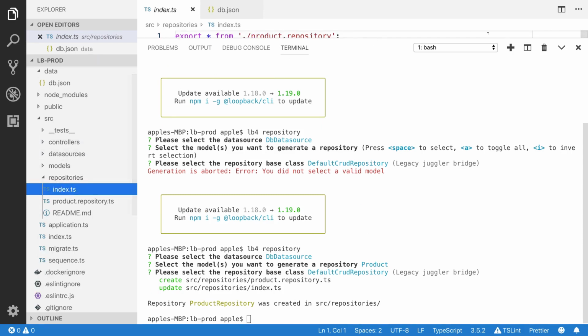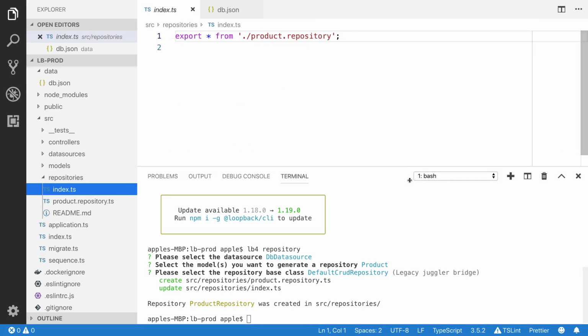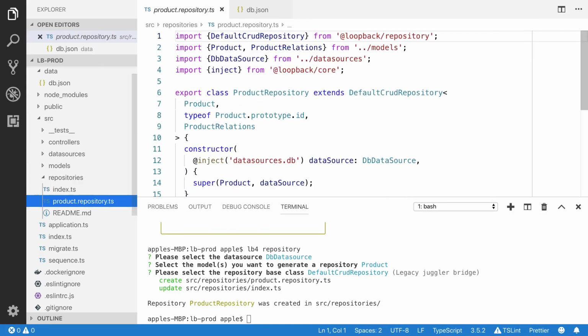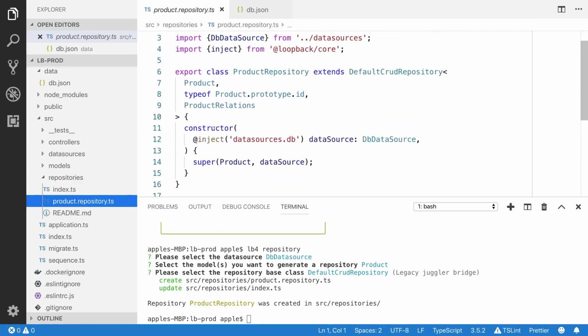A new repository has been created. This product repository will provide the CRUD operations like create record, delete record, find all, or find one. It is using this class, default CRUD repository, and you can see that this is a generic class.